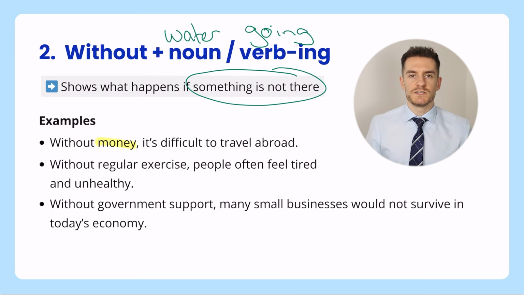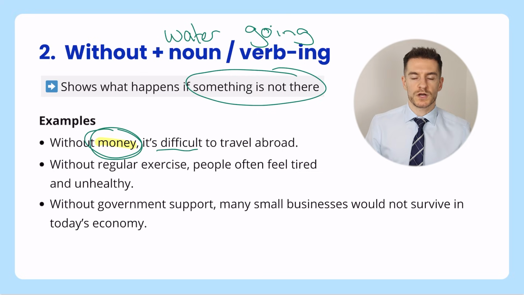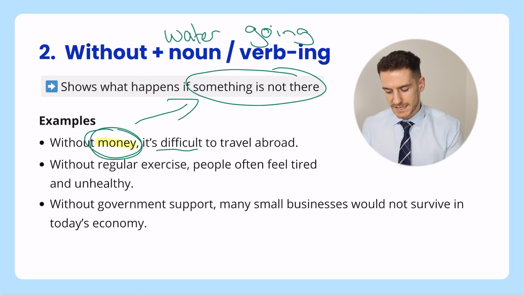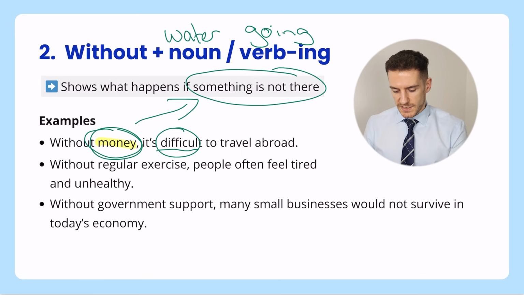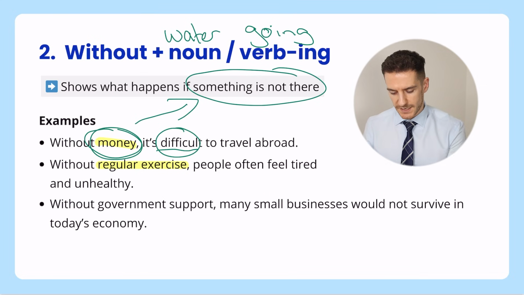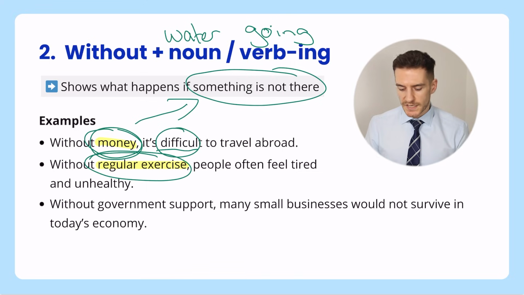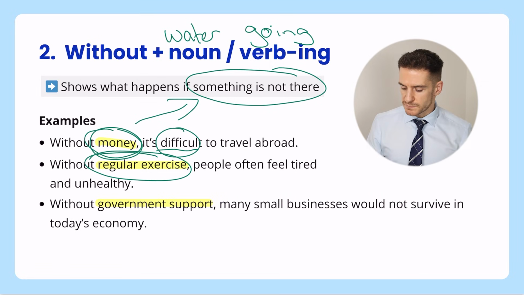Without money, it's difficult to travel abroad. So what we're saying is if we don't have this money, well, it's difficult to travel abroad, okay, because that money is not there, so it's difficult to travel abroad. Let's look at the next one. Without regular exercise, people often feel tired and unhealthy. So again, we're saying if this thing is not here, what is the result? What happens next? And finally, without government support, many small businesses would not survive in today's economy.